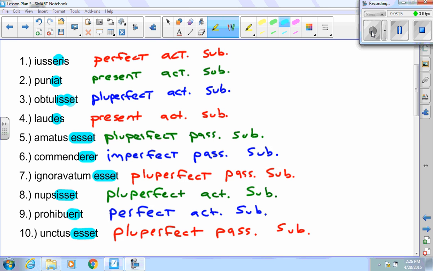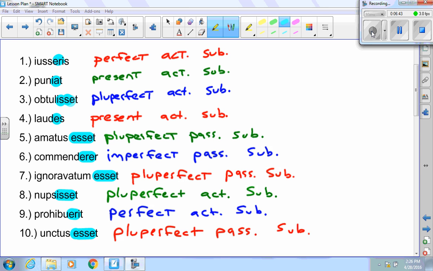You get that ESSET or ESSEM, whatever, for your second part, like on number 5. You're going to get a pluperfect passive. If you get an infinitive, that's present. If you get an infinitive, it's imperfect. If you add that R, that makes it passive, so imperfect passive.